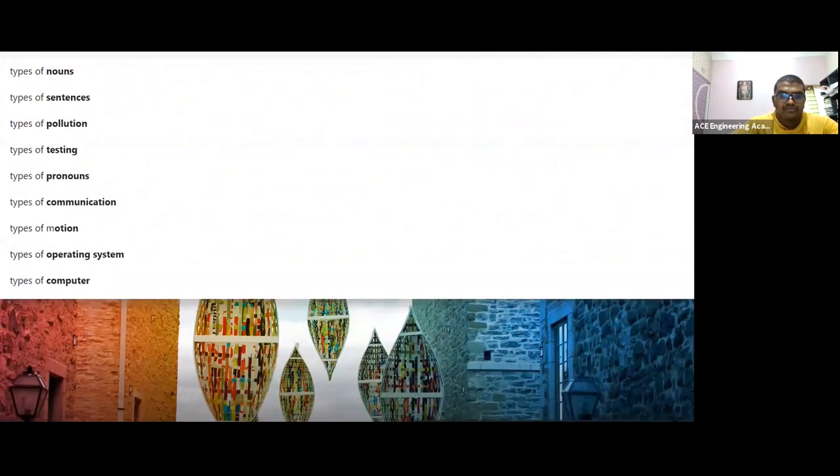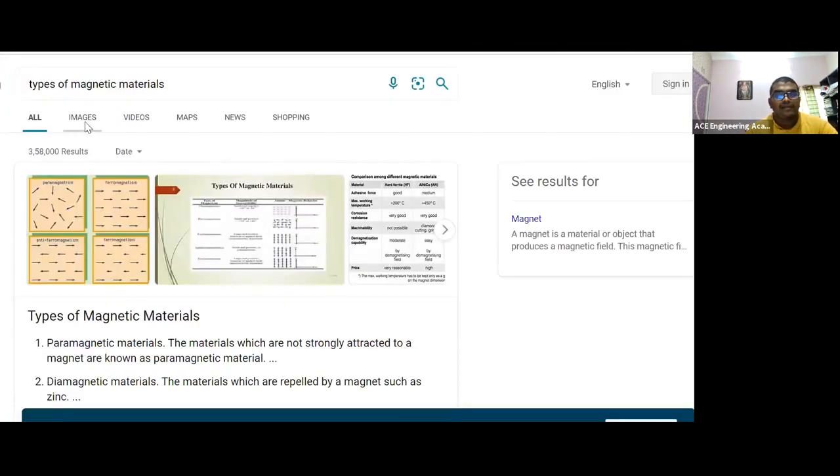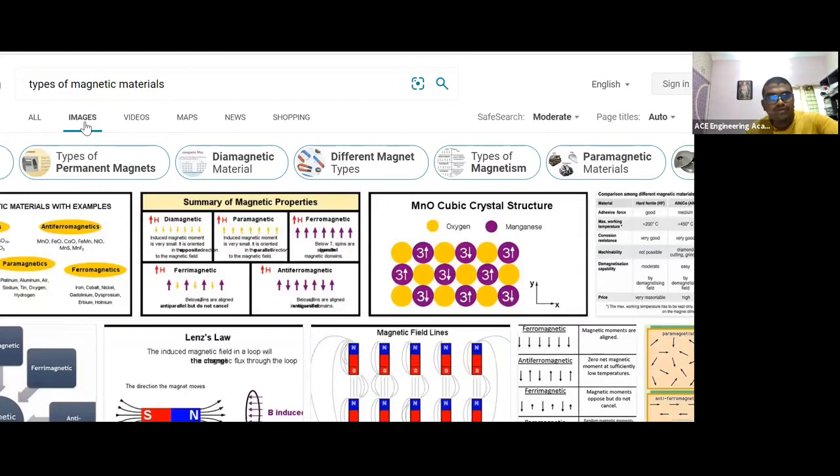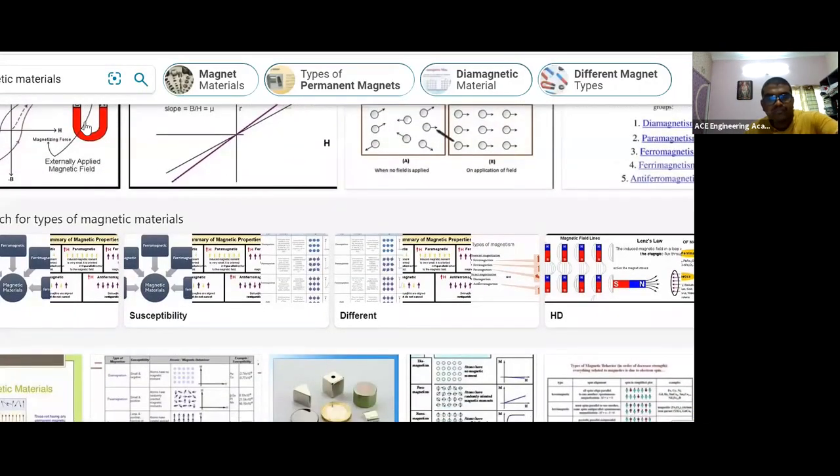I forgot to take these types of magnetic materials. This one I take.